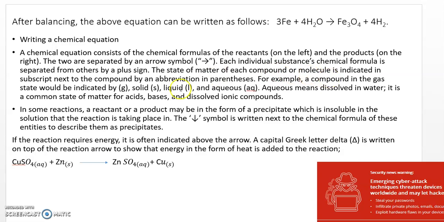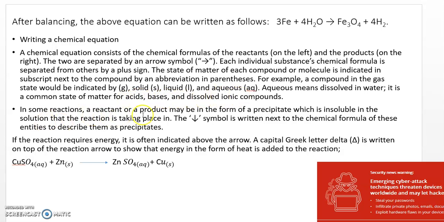For example, a compound in the gas state would be indicated by G, solid by S, liquid by L and aqueous by AQ. What is the meaning of aqueous? Aqueous means dissolved in water. It is a common state of matter for acids. All acids dissolve in water, as do bases as well as ionic compounds.